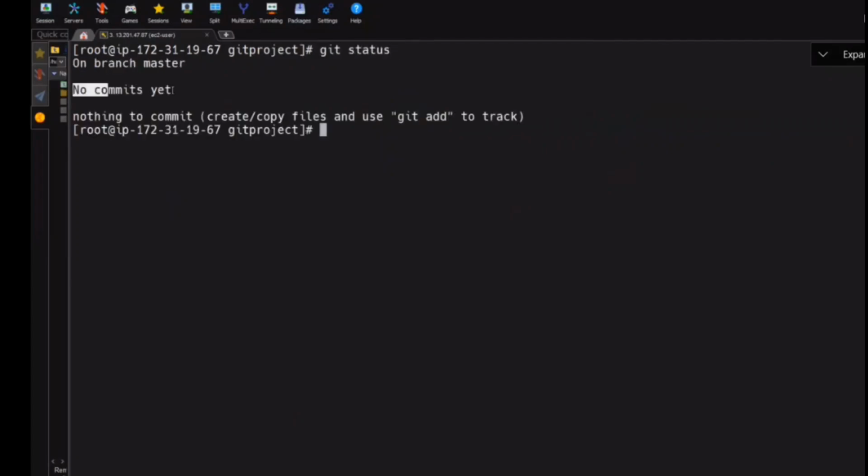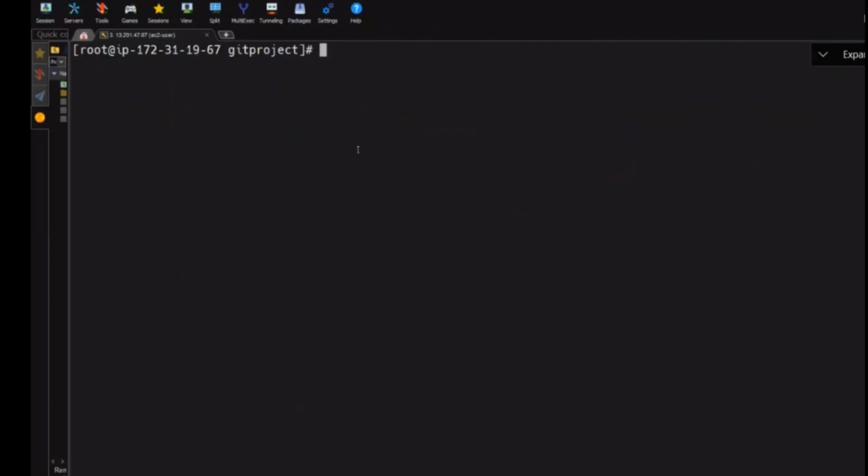Now it says no commits yet, nothing to do. That means do we have any files to track here? No. So let us create one sample file. Can you tell me the command to create a file? You can use vi, or you can use touch. Let's say I'm just using vi, with index.html. Should I put some sample code? You can put any code, but let's take a little bit realistic.